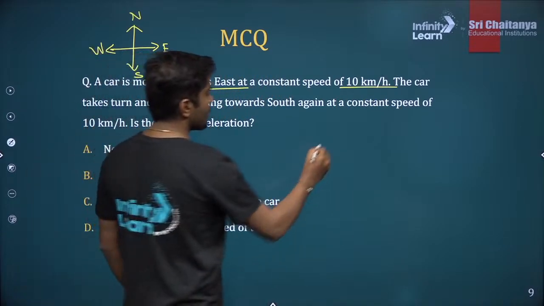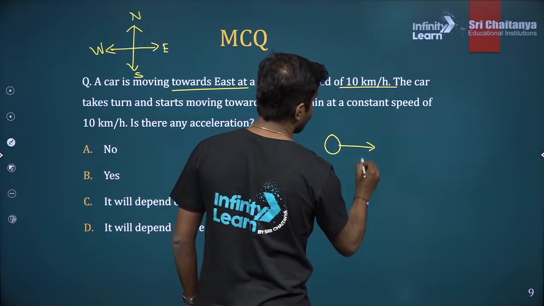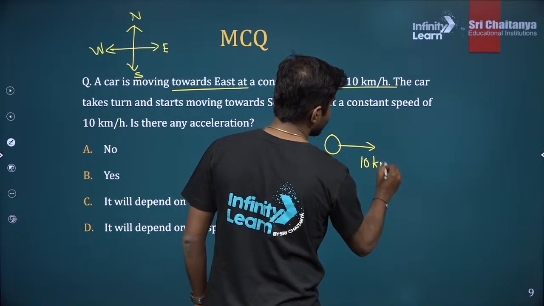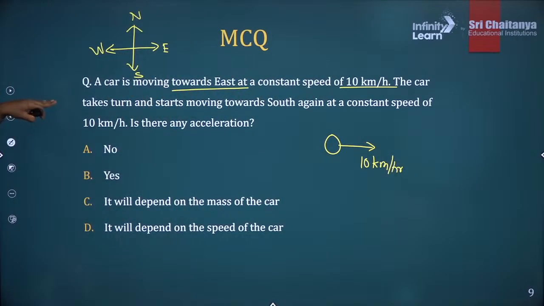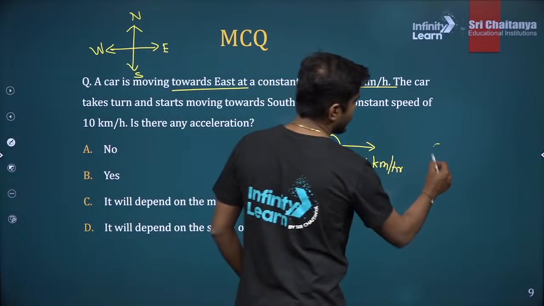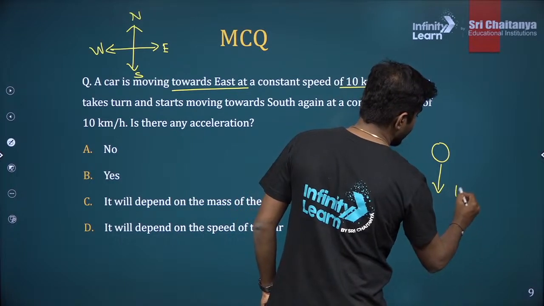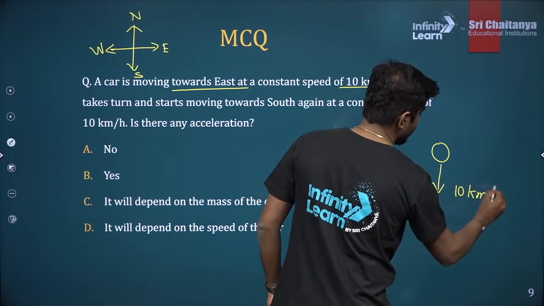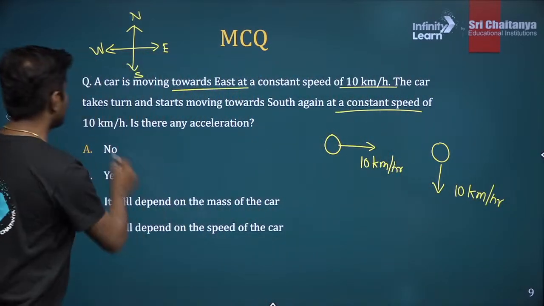Let's suppose we have a car here moving in this direction at 10 kilometers per hour. The car takes a turn and starts moving towards south. And what is the speed? Again 10 kilometers per hour, at a constant speed.